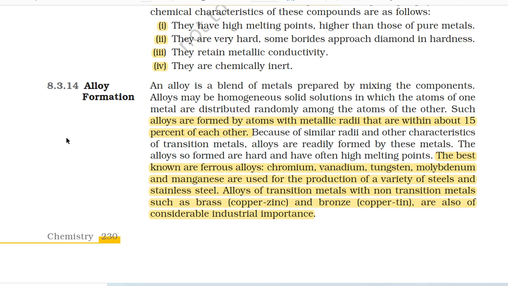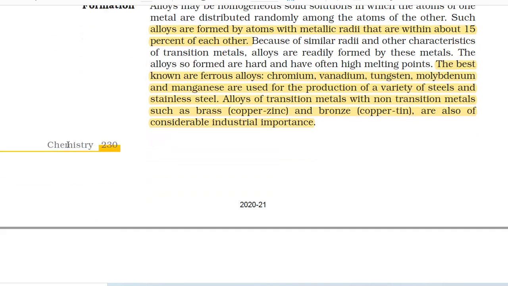The best known are ferrous alloys. Chromium, vanadium, tungsten, molybdenum and manganese are used for the production of a variety of steels and stainless steel. Alloys of transition metals with non-transition metals, such as brass (copper-zinc) and bronze (copper-tin), are also of considerable industrial importance.